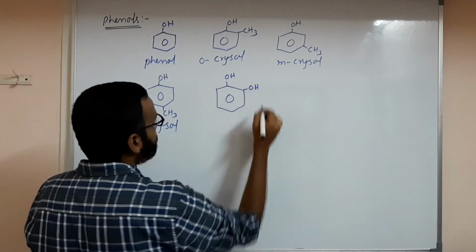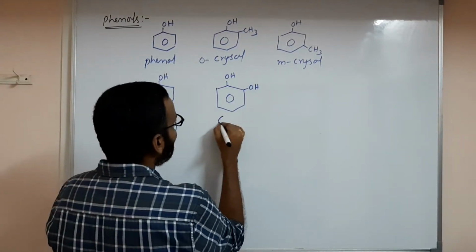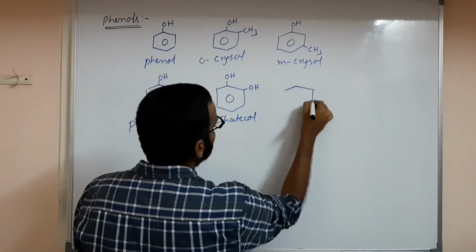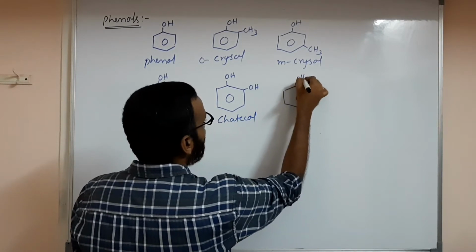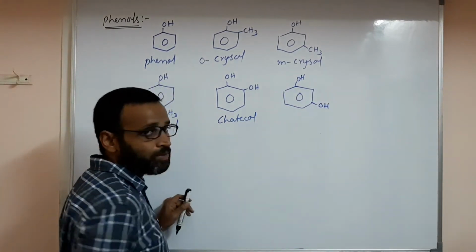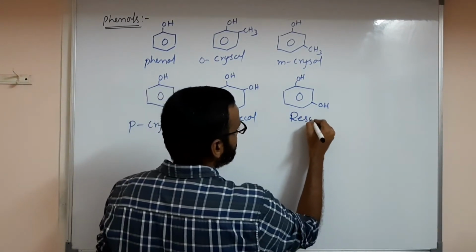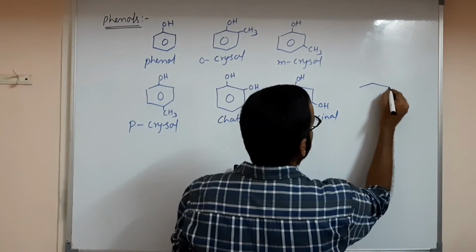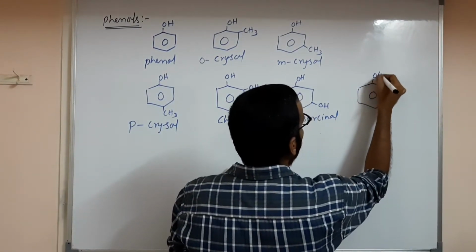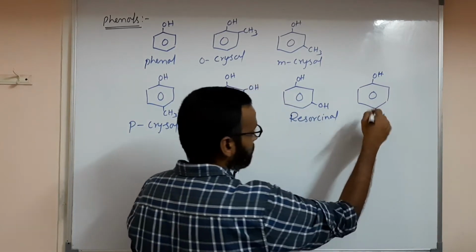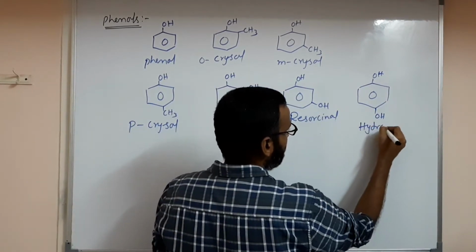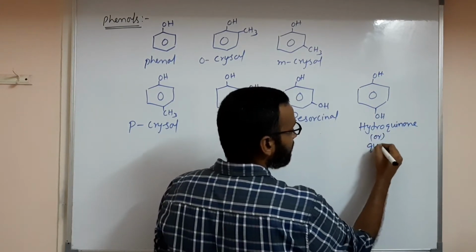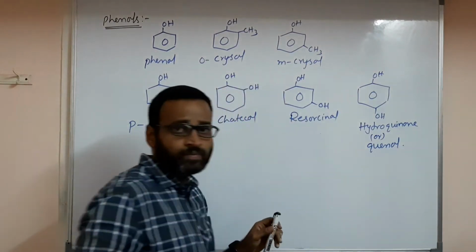Next, if you have C6H4 with OH and OH, this is called catechol. And C6H4 with OH and OH at meta position, that is called resorcinol. And C6H4 with OH and OH at the para position like this, that is hydroquinone, or else simply quinol. What is that called?